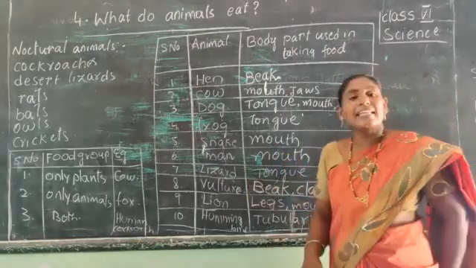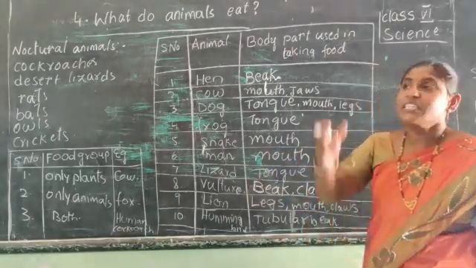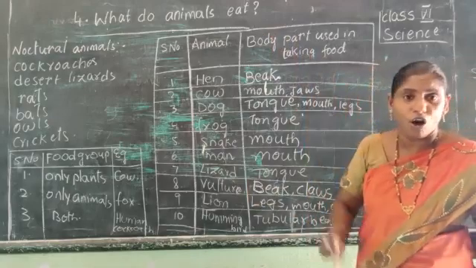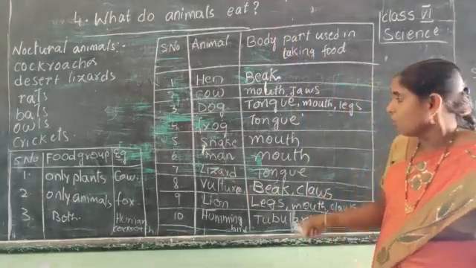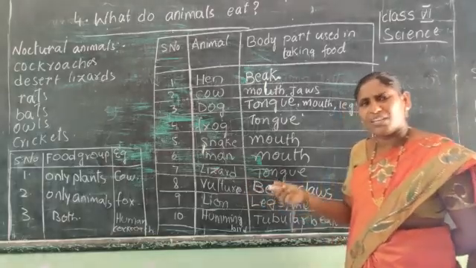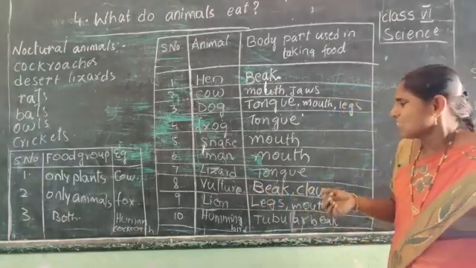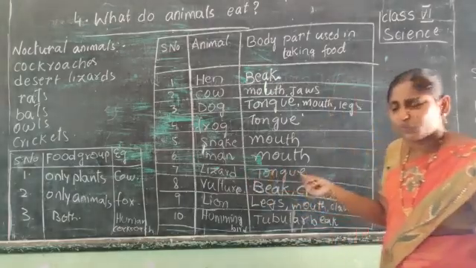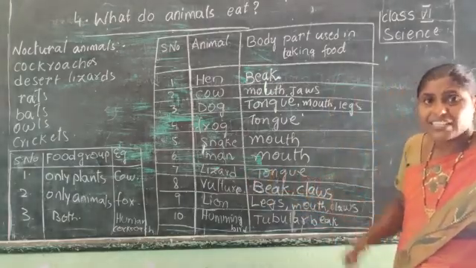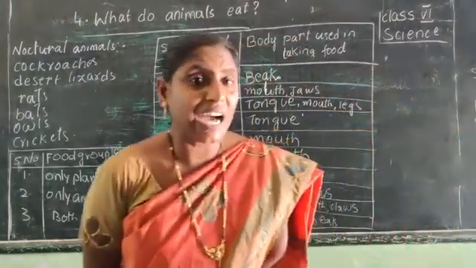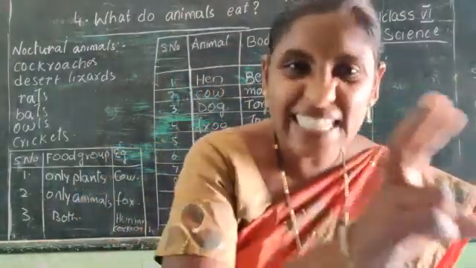Next one, lizard. Lizard we see in our houses on the surfaces of the walls. What do they eat? Usually the insects. They eat their food with the help of their tongue. If it sees any insect, it throws its tongue out and it catches the insect.